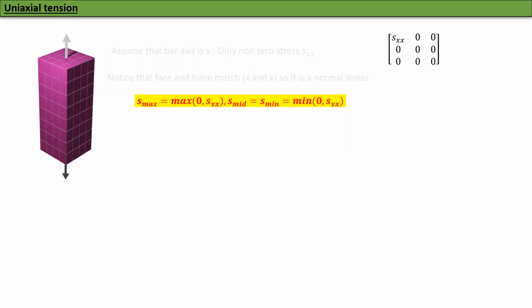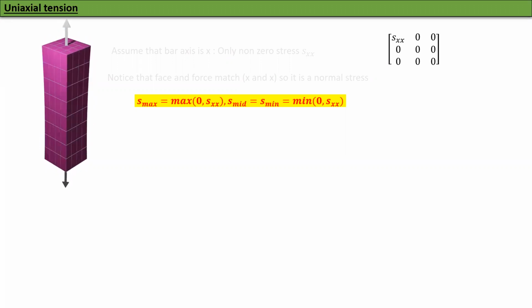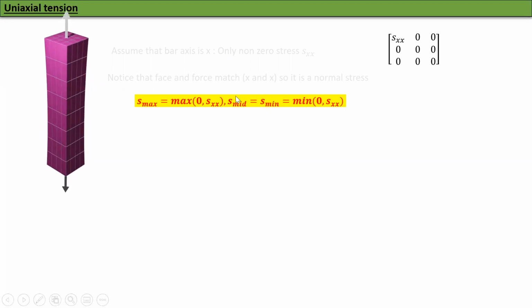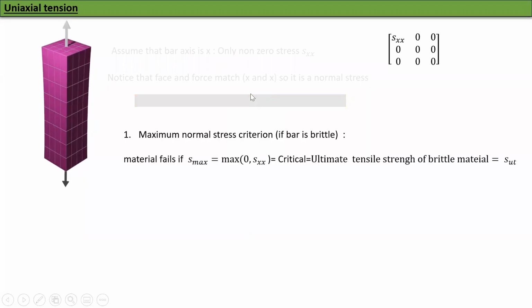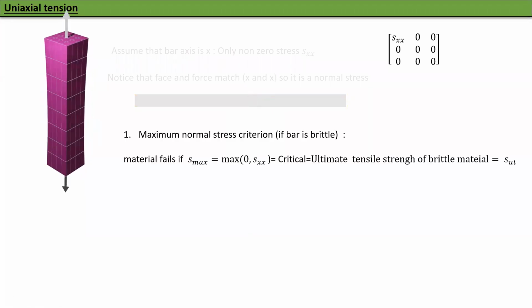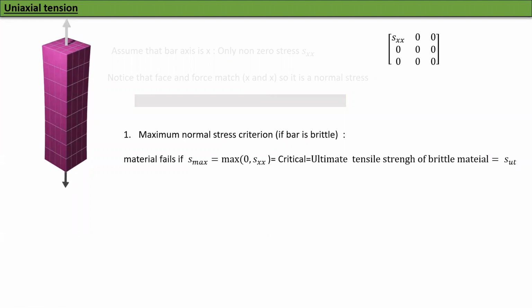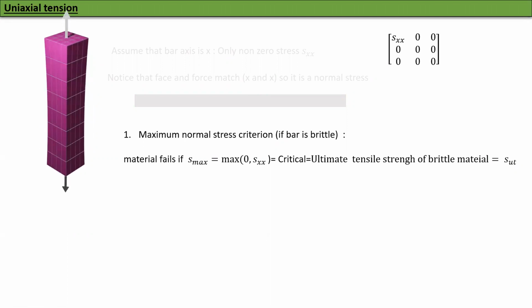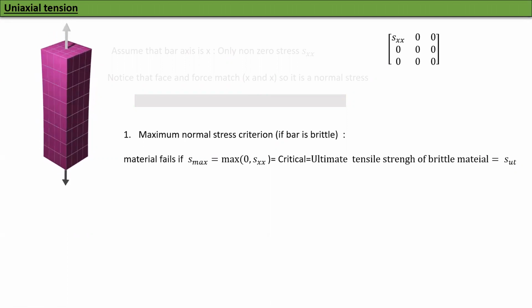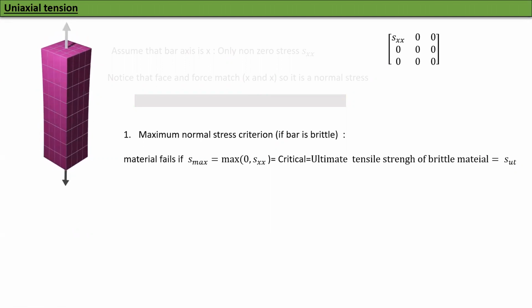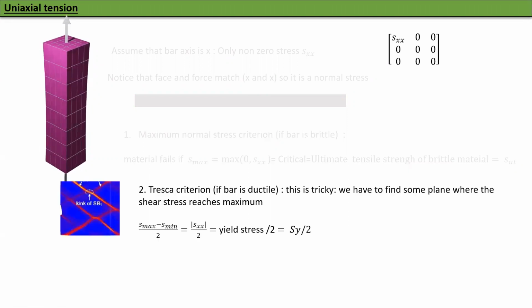Okay, S mid is 0. I forgot to put 0 there. So make sure you understand the middle eigenvalue, or the middle principal stress, is 0 for this. Okay, so the maximum normal stress criterion is pretty easy. The material fails if the maximum of 0 comma Sxx is equal to the ultimate tensile strength, or the minimum is equal to the compressive strength. So the maximum normal stress criterion is extremely easy.